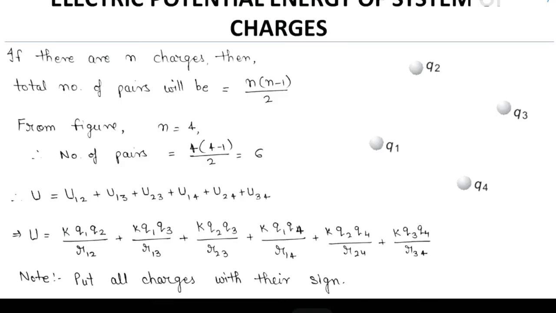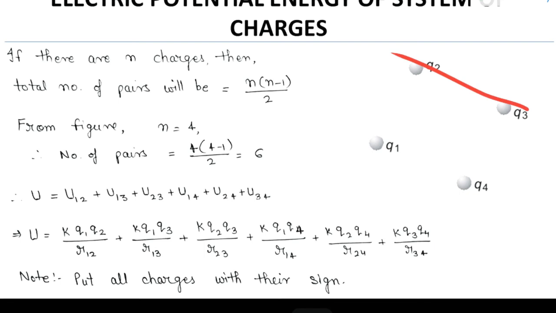Next, if there are more than two charges, how can we calculate the electrostatic potential energy? So guys, let us assume there are four charges, Q1, Q2, Q3 and Q4. These four charges are making a system. Q2 is applying a force on Q1, on Q4, on Q3, and they are trying to repel each other if the four charges are of the same polarity. If I was asked to maintain the system, some external force has to be applied. This external force will do some work, and this work will be stored in the form of potential energy.